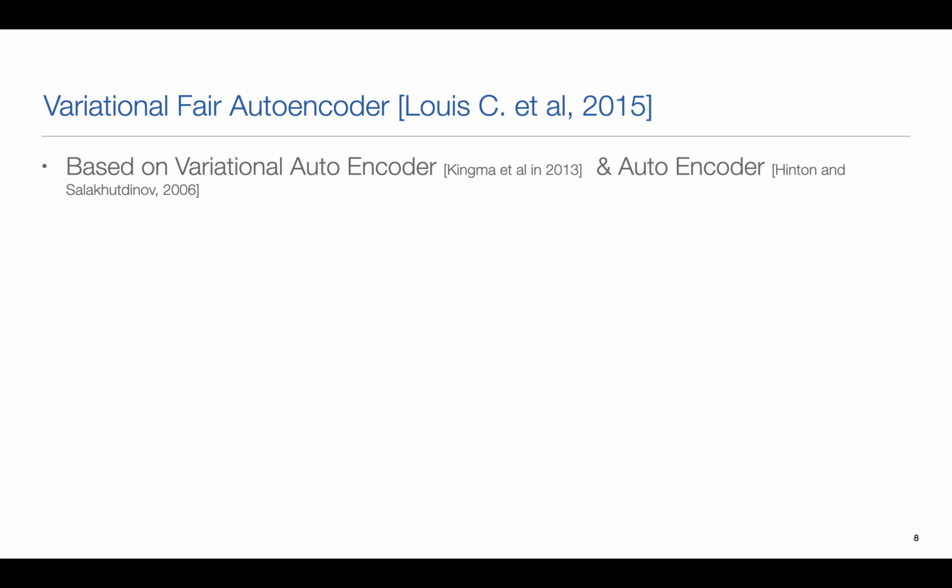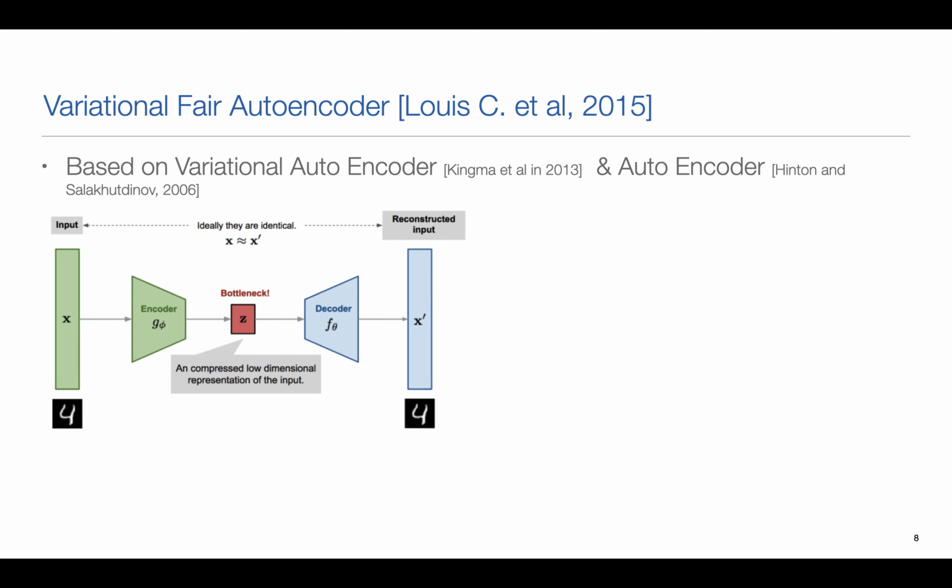So another technique is the variational fair autoencoder, which is basically based on the autoencoder, where we have an input. We try to learn a low dimension representation of the input using the encoder, and we use the decoder to try to reconstruct the input. And we want to minimize the cost of the encoder and the decoder. So basically, encoder and decoder can be neural networks, with parameters phi and theta. And we would like the output to be as similar as possible to the input.